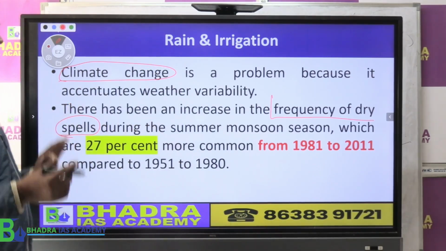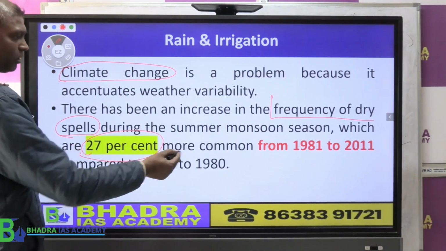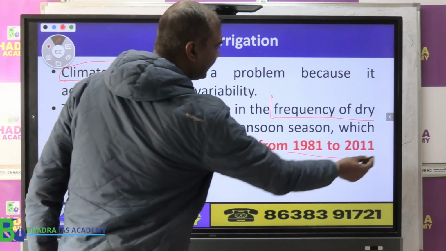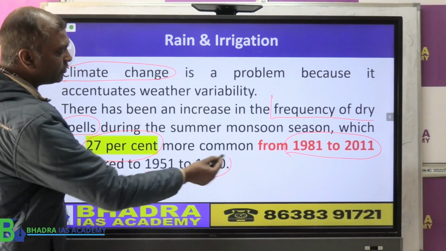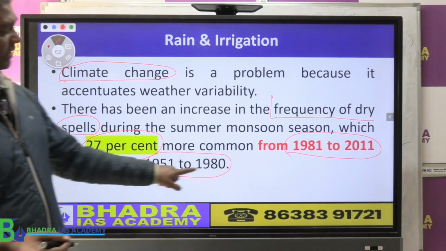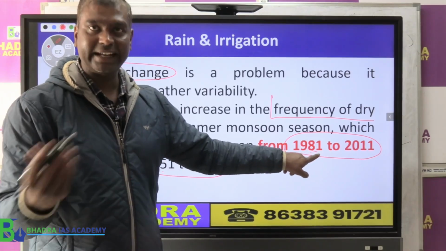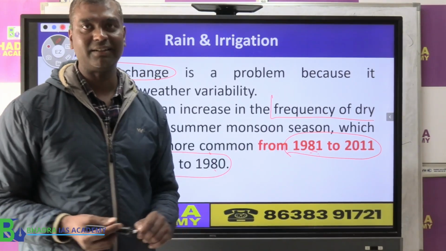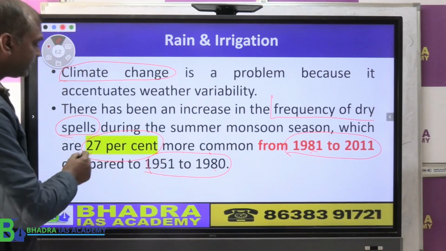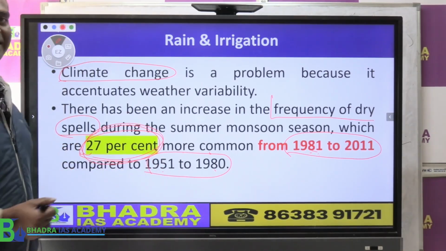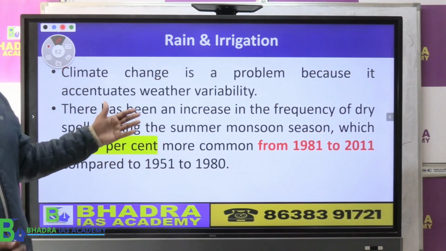Now this kind of drought is increasing, almost 27%. It is more now, from 1981 to 2011, compared to the 1950s to 1980. If you compare 1950s to 1980 with the 1980s to 2011, in the period after 1980, the economic survey says that the drought, like a dry season, has increased. How much? 27% it has increased. Okay, so that is one important point the economic survey tries to analyze and tell.